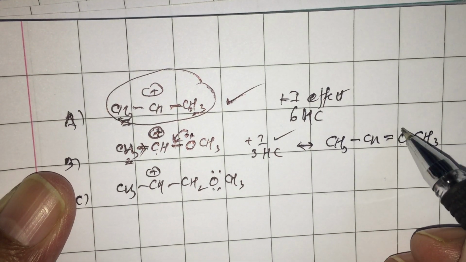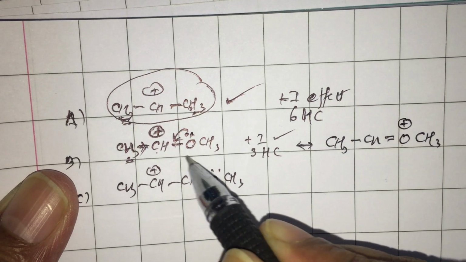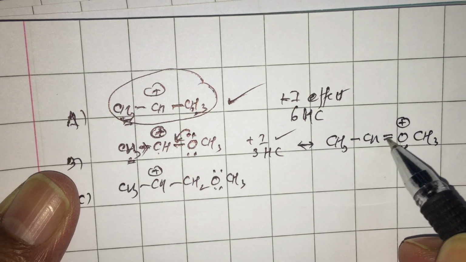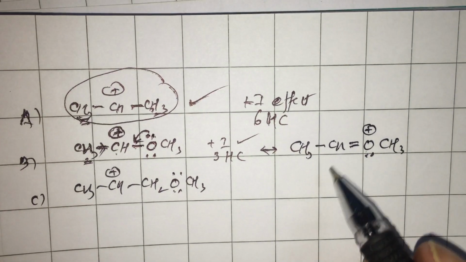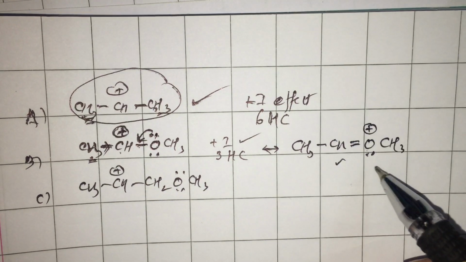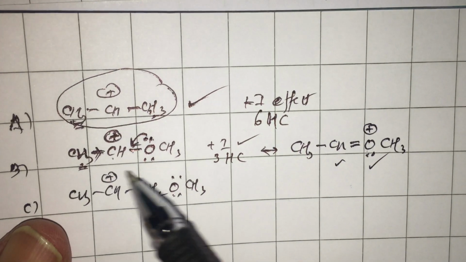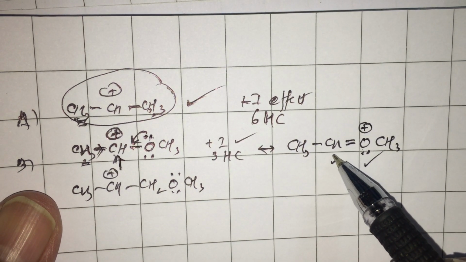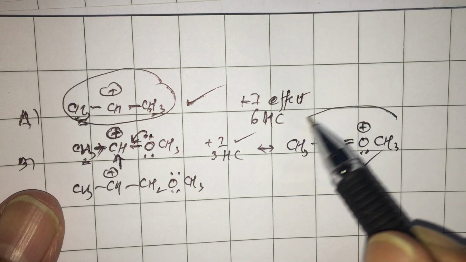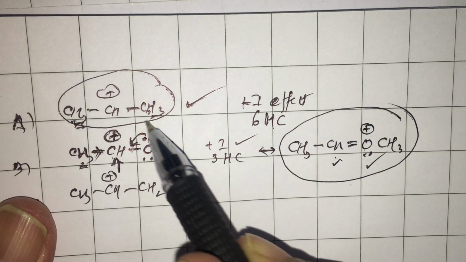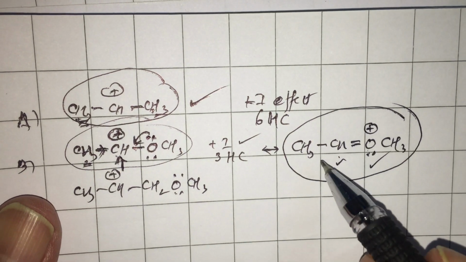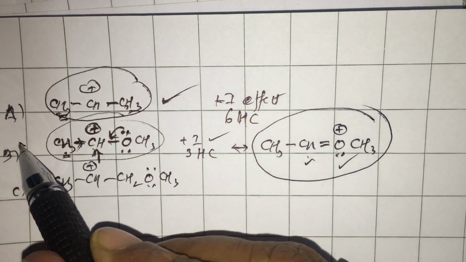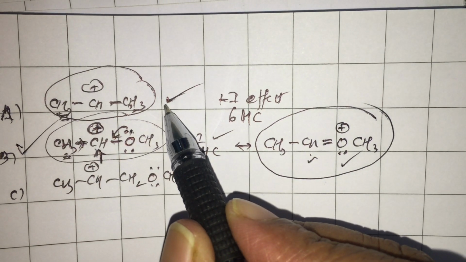As oxygen has given one of its lone pairs, it gets a plus charge. Oxygen has 2 lone pairs, now one lone pair it has converted into a pi bond. Due to this possible resonance canonical form, every atom is getting 8 electrons. Here this carbon got only 6, not very stable. Now this carbon also got 8 electrons. This resonance canonical form contributes more than this. Therefore, due to this high degree of resonance or mesomeric effect, this carbocation is greatly stabilized compared to 1.